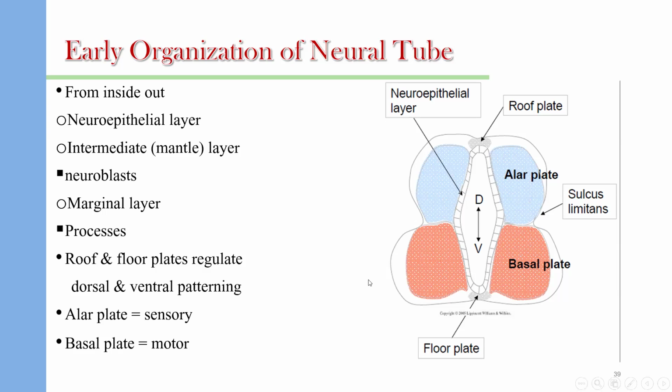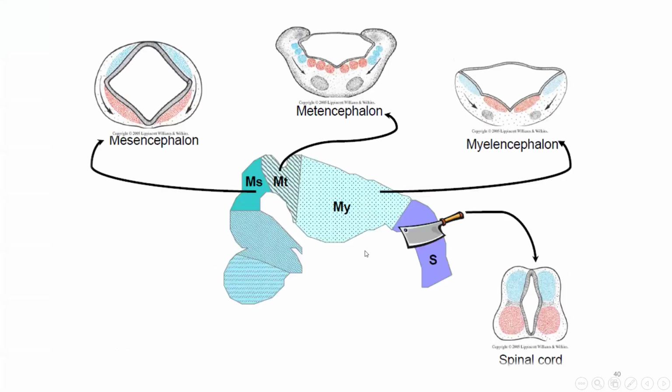And the marginal layer is formed by mesenchymal cells. These plates are also called the roof plate and floor plate. The alar plate will develop the sensory plate, and the basal plate will form the motor plate of the neural tube. This section is different at different levels of the neural tube. If we take a cross section at the mesencephalon, you can see this picture, but at the metencephalon the section is different.